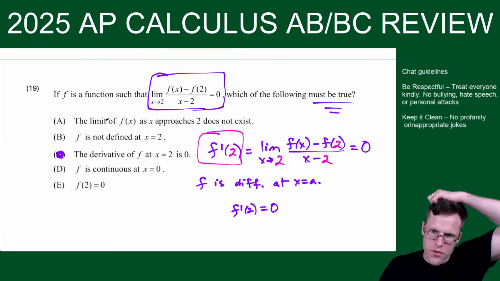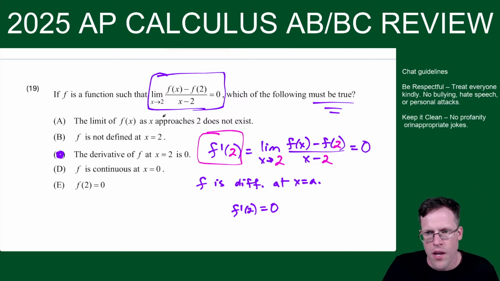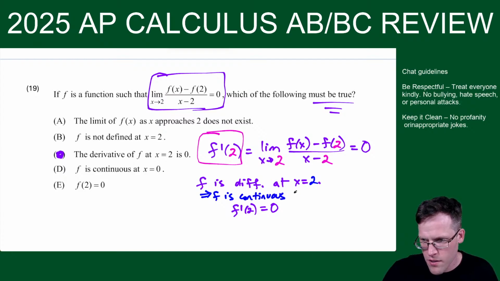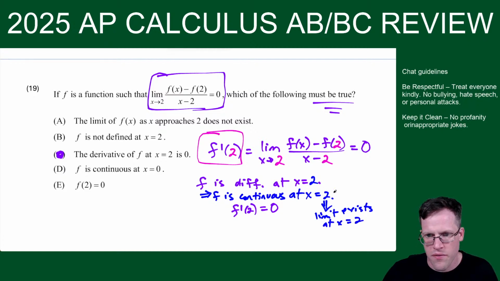Choice C. Now, why are the other answer choices no good? The limit of f as x approaches 2 does not exist. That can't be true. So the concept, once we know f is differentiable, in this case at x equals 2, this implies that f is continuous at x equals 2. Differentiability implies continuity. So f is continuous at 2, and that would imply that the limit exists at x equals 2. And the function is defined there too. Okay, so since f is continuous at 2, the limit exists and f is defined.